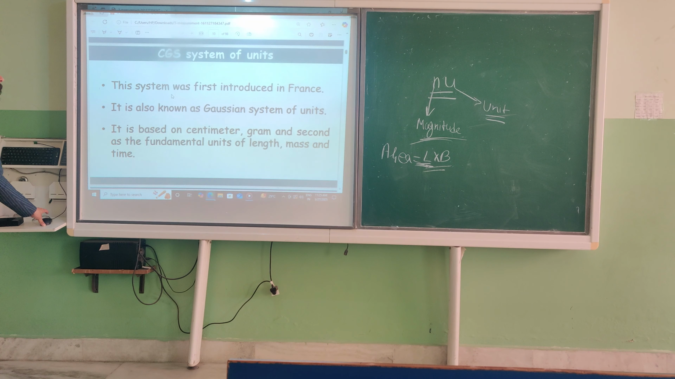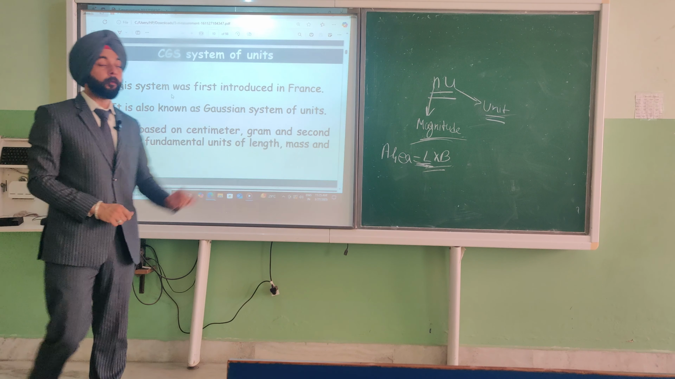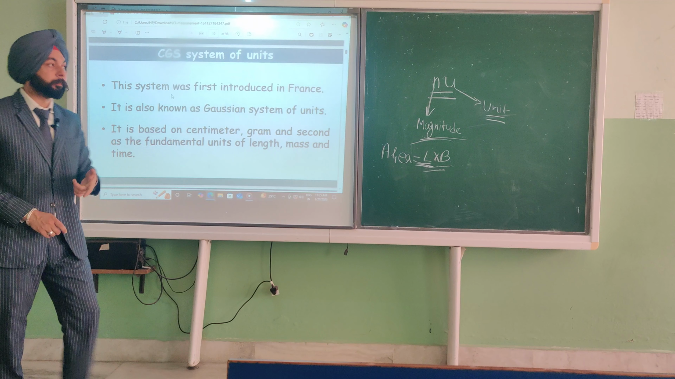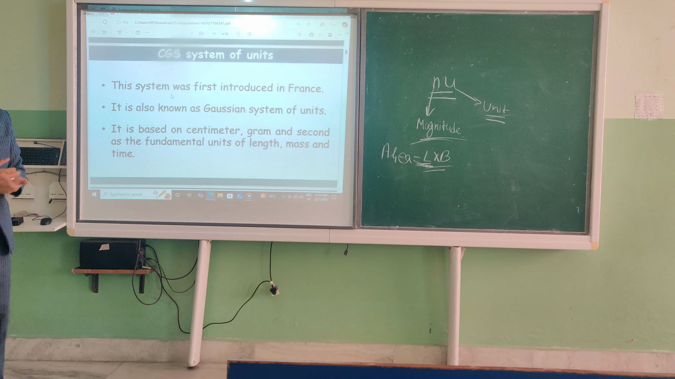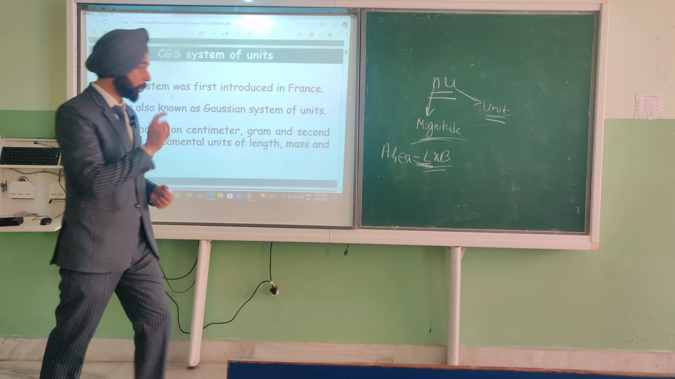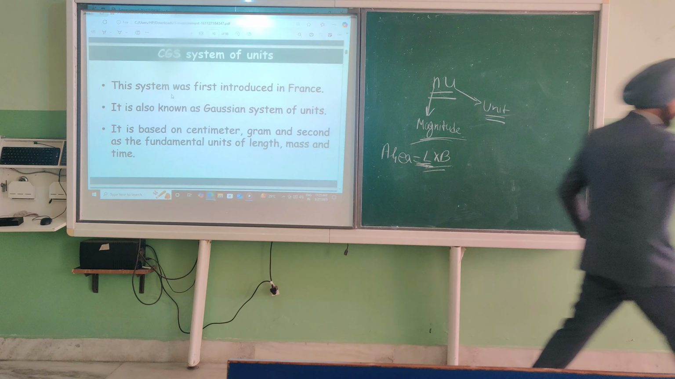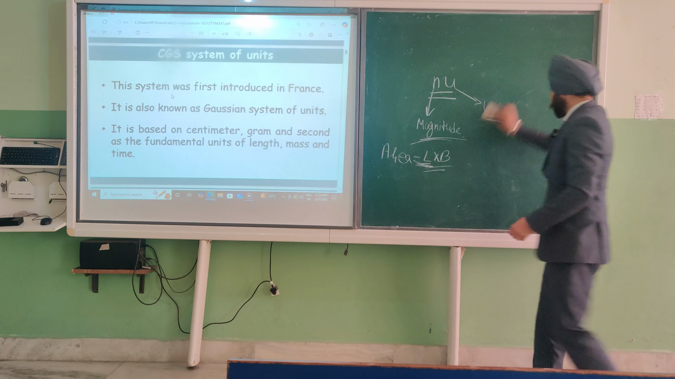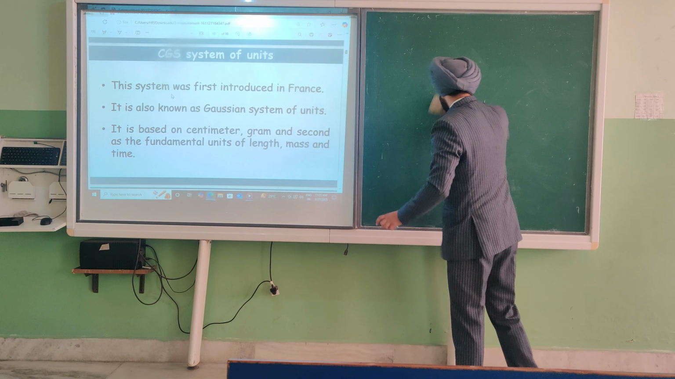Now there are the types of units in systems, or we can say the types of system of units. There are three types. The first one is CGS. I think just wait, you can learn from this flow chart.